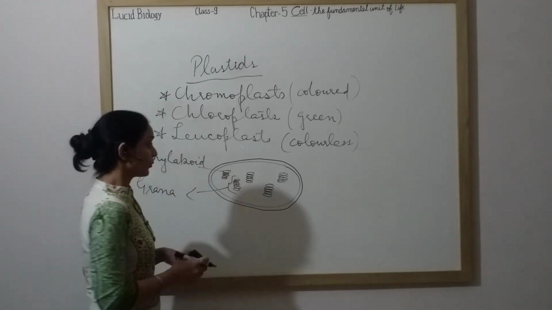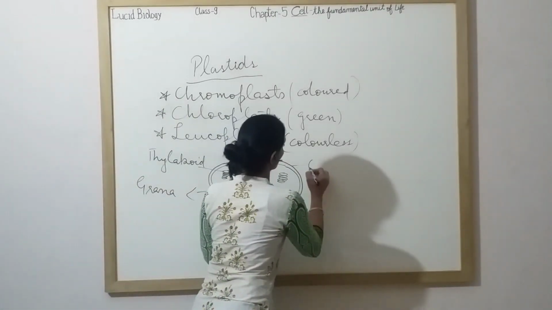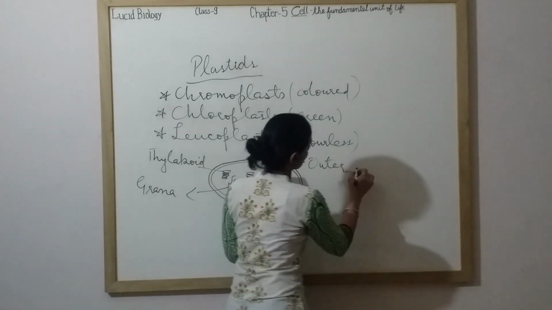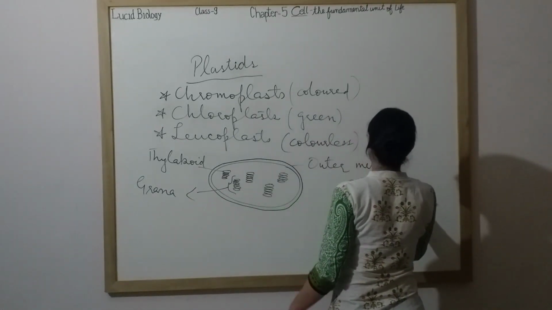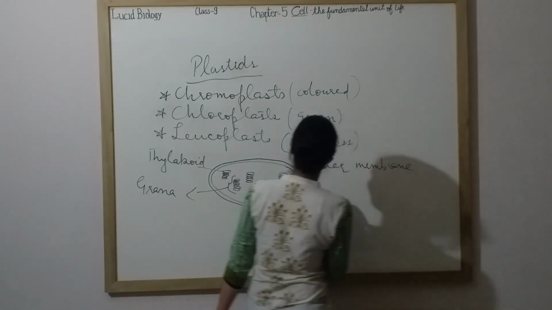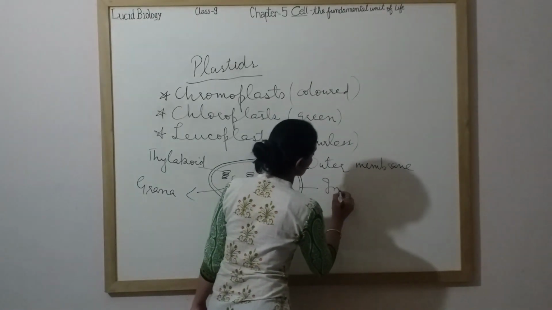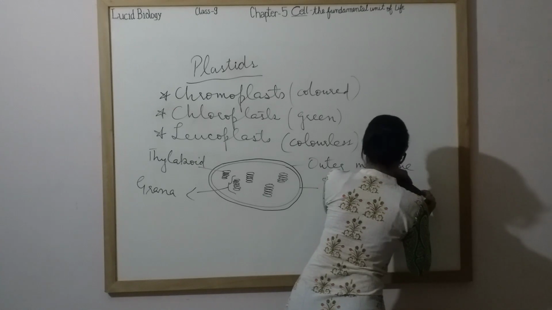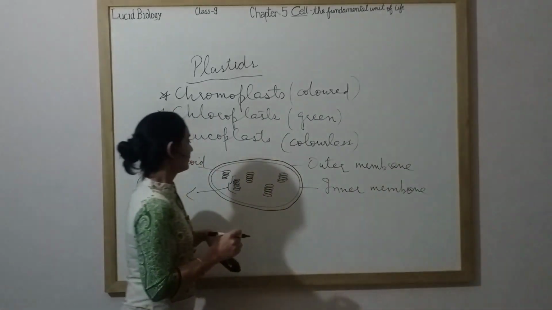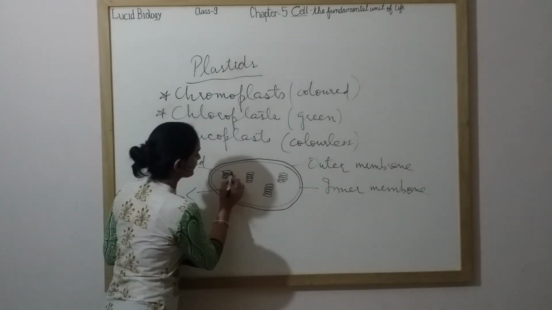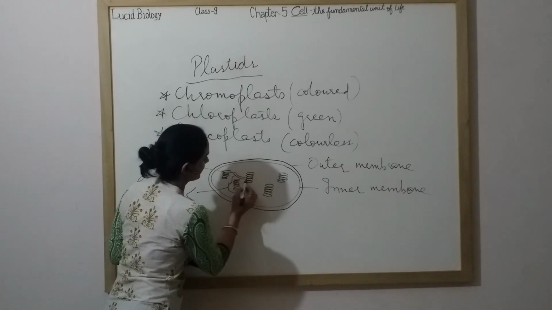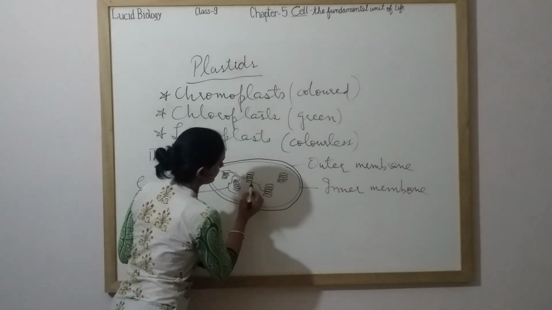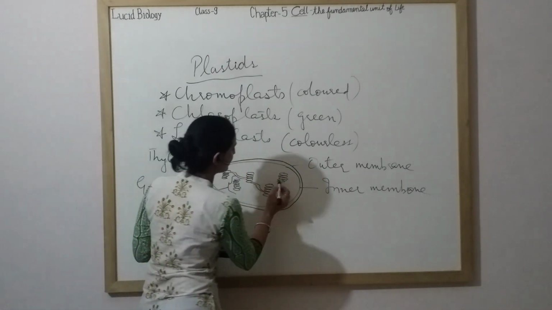Okay. Now, this is the outer membrane. And here, this is the inner membrane. And these structures have connection. Just show connection. They are interconnected.